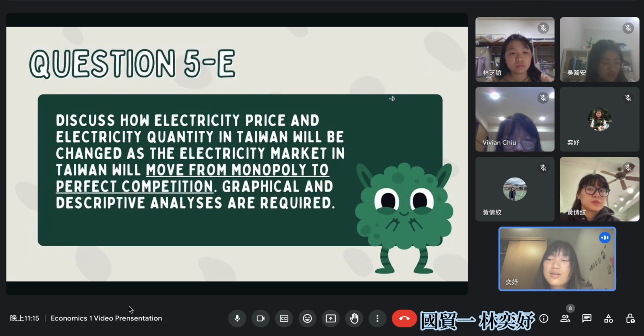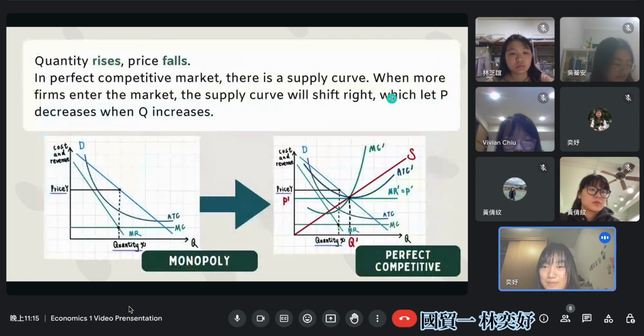The last question is to discuss how electricity price and electricity quantity will change as the electricity market in Taiwan moves from monopoly to perfect competition. Let's see the graph on the next page.